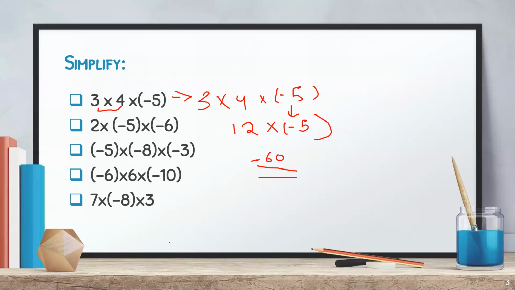Okay, so let's check it also. This is 3 into, okay, just a minute. Let's check this, because I don't want you to go wrong. So yes, it is minus 60 only. Okay, now the next question. It is 2 into 5 into minus 6.